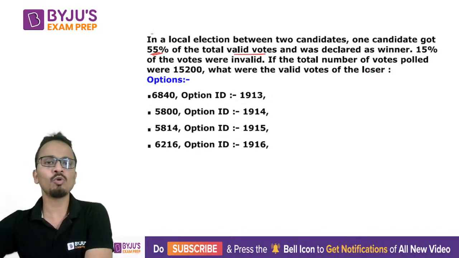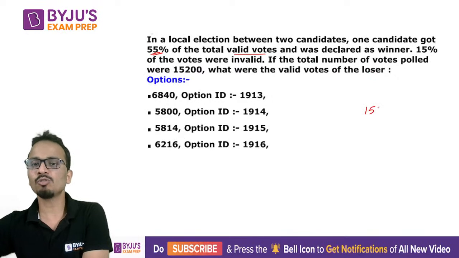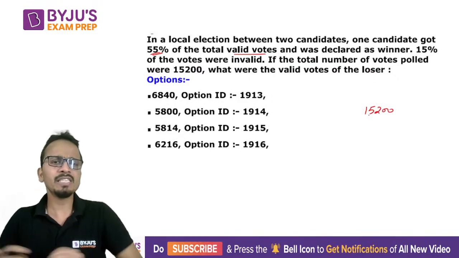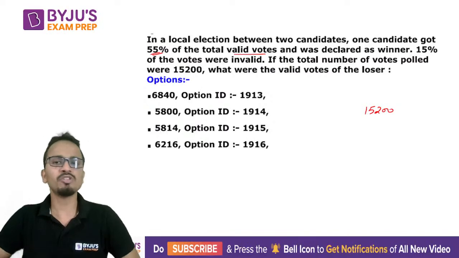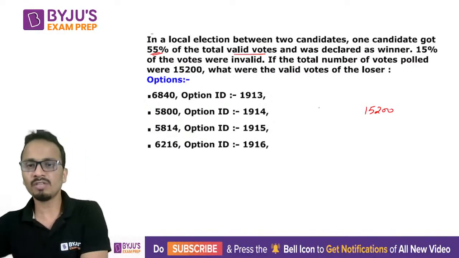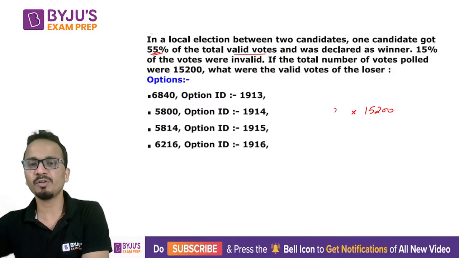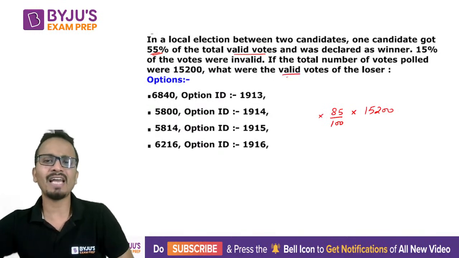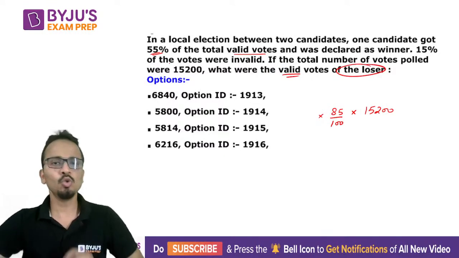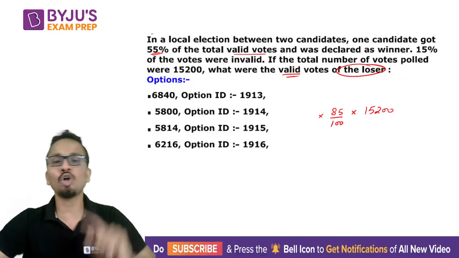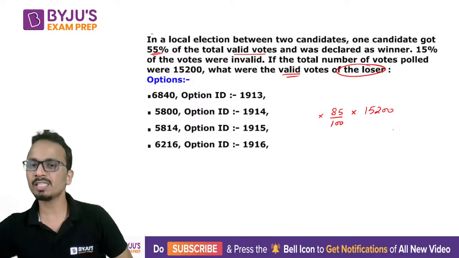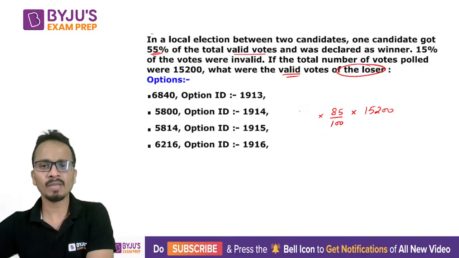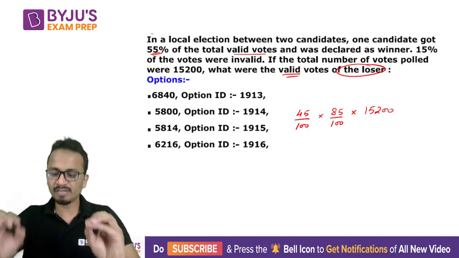If the total number of votes is 15,200, then out of 15,200 total votes, 15% are invalid. So the valid votes will be 85% of this, 85 upon 100. All right. And we have to find out the number of valid votes of the loser. So the loser will get 45% of the valid votes. So this is the number of valid votes that I have written. I'll calculate 45% of this value and this will be the final answer.